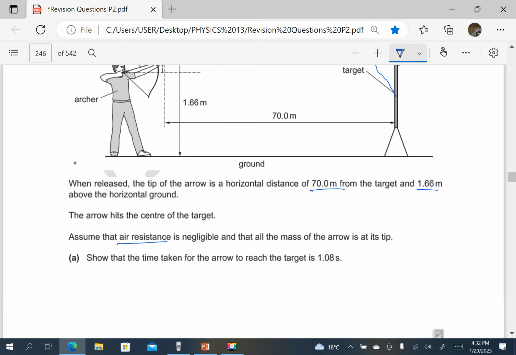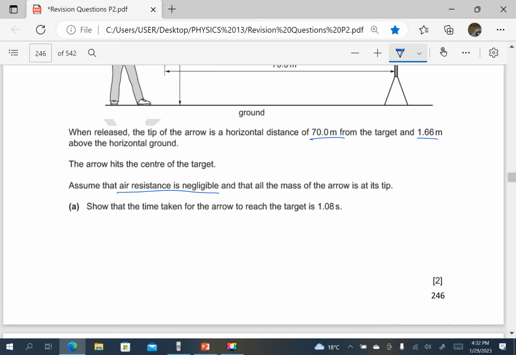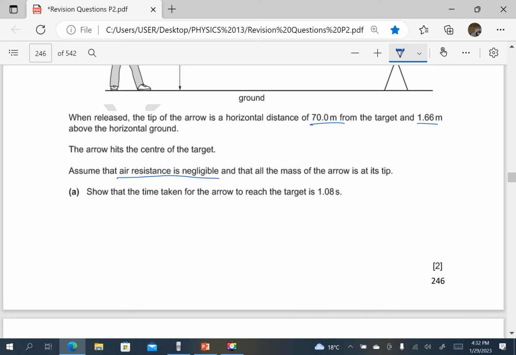Assume that air resistance is negligible and that all the mass of the arrow is at its tip. Show that the time taken for the arrow to reach the target is 1.0 seconds. So time is equal to the displacement over velocity.